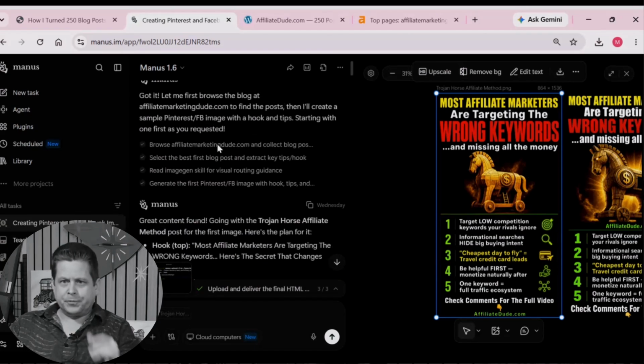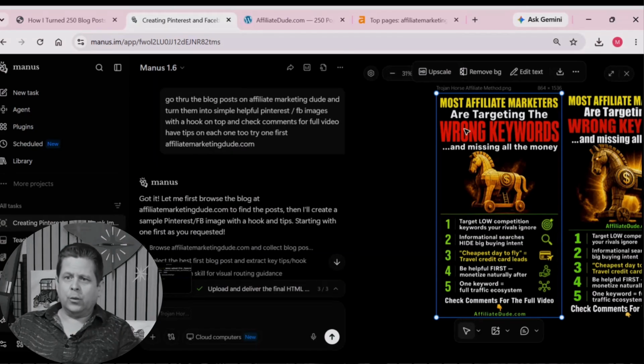What I did here is I went through and started with one image. So what you want to do is prompt Manus AI to make one really good image first, one based on a blog post you already have. So what I did here is I said, go ahead and make an image based on one blog post. In this instance, I actually let Manus go through and decide which blog post to use. So it was actually pretty cool.